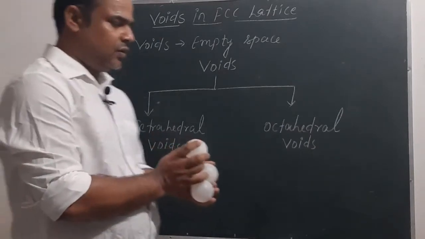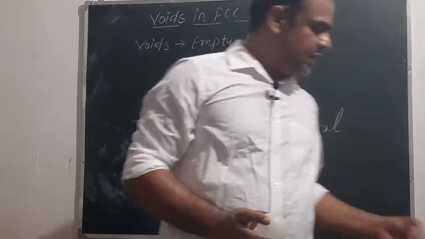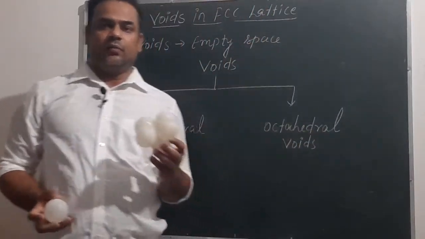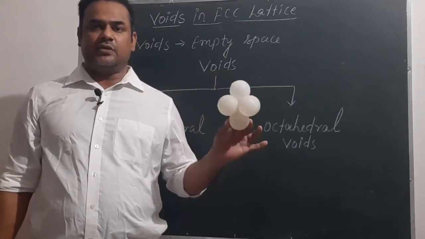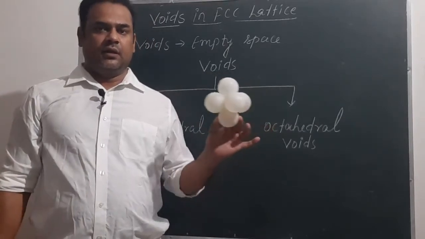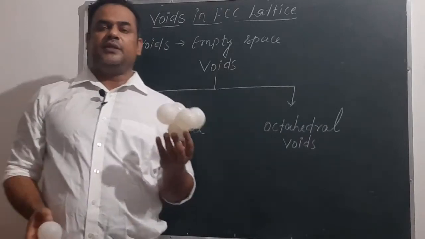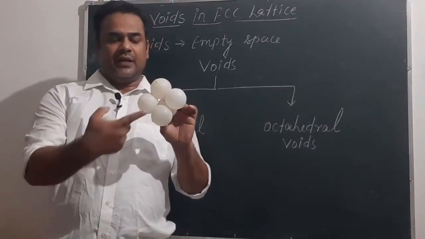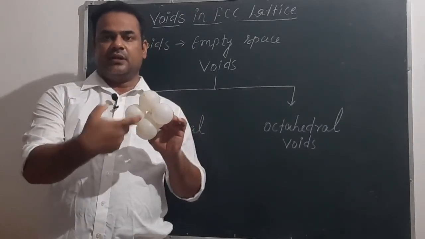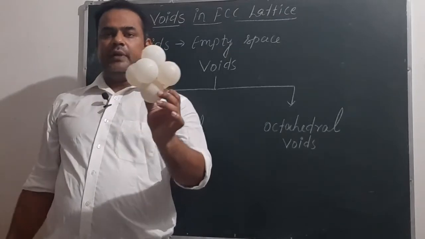Now if we talk about the octahedral voids, you can see I have drawn this octahedral structure. This structure is known as octahedral structure. So to understand the octahedral voids or empty space inside the octahedral structure, you have to see this structure. You can clearly see here empty space, and if we put this atom, then this octahedral will be completed.